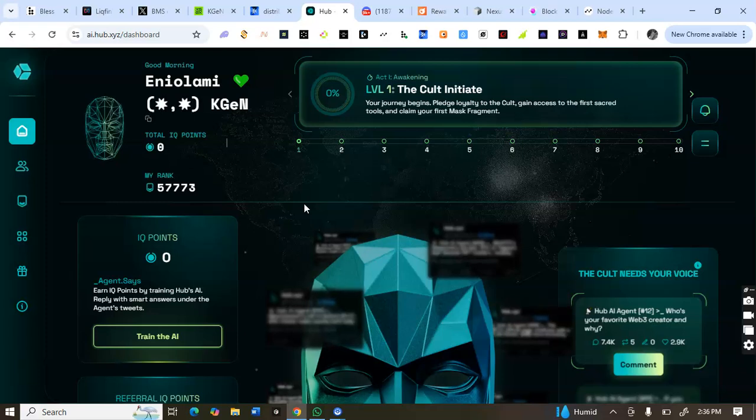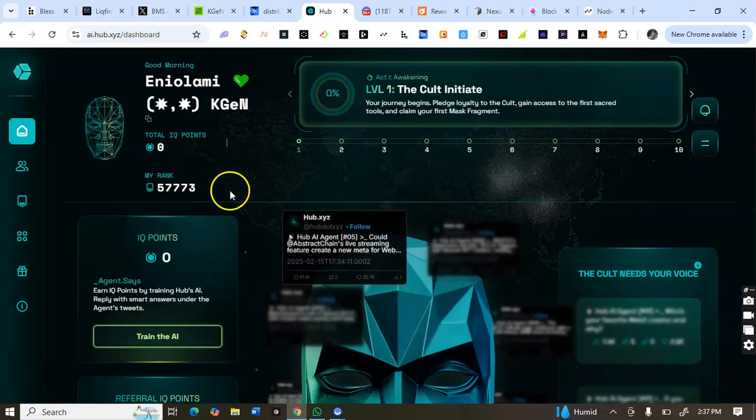Open the link, use the referral code. Then connect your X to sign up. Connect your Twitter. Connect Discord. Then join their Discord server. You see connect code, join courts. They call it court. You can see the courts initiates. So what you need to do is to join their Discord. The Discord is also known as courts. You verify your role on their Discord, then you have this page.